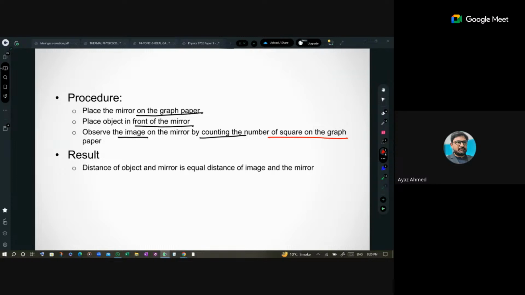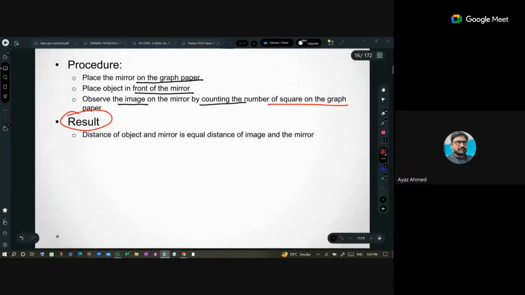So we have to check the number of squares. So I just practiced all of that in front of you. The result is the distance of the object and mirror is equal to the distance of the image and mirror. So we have gone through that concept.